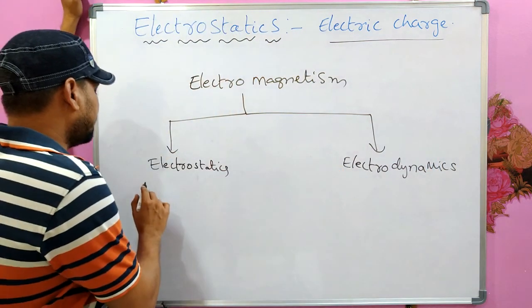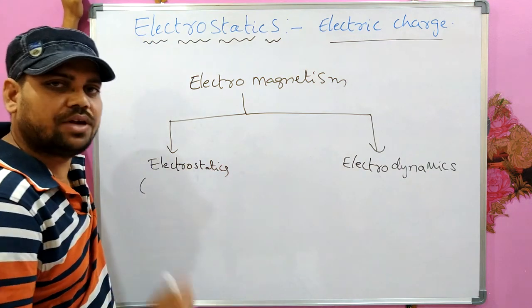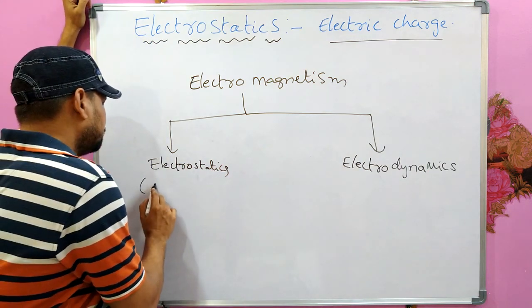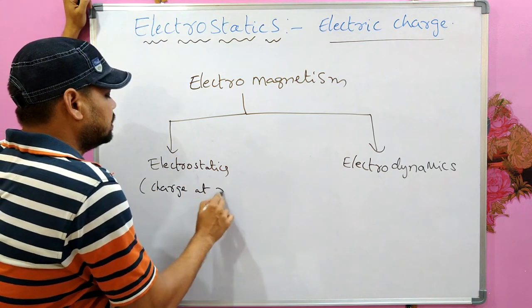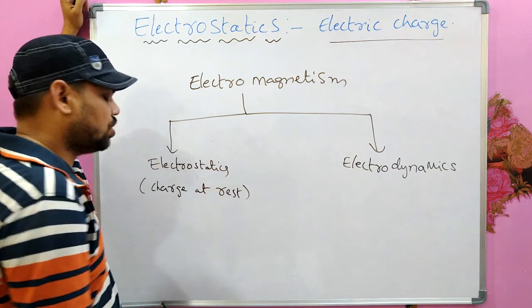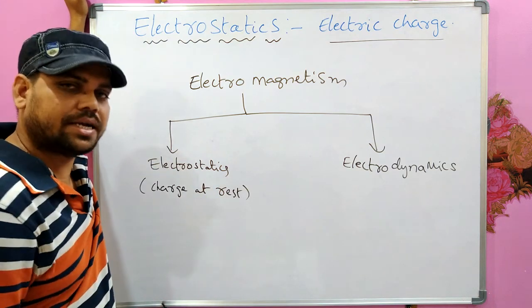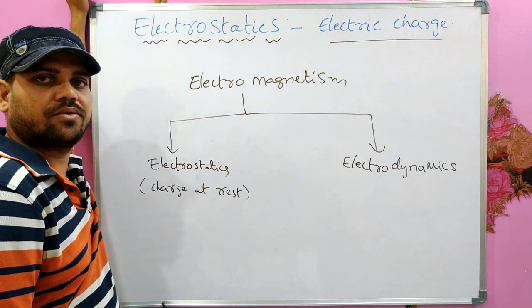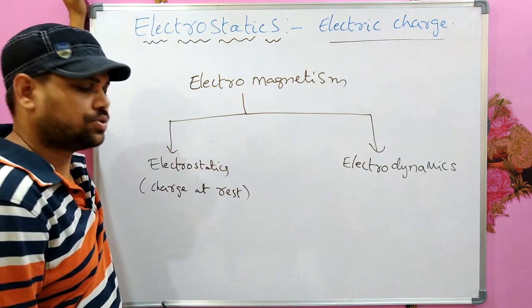In electrostatics, we study the electric fields produced by charge at rest. When the charge is at rest, what happens? What does it do? That is what we study under electrostatics.